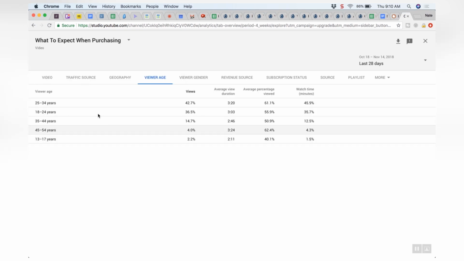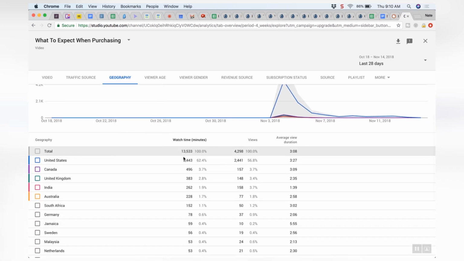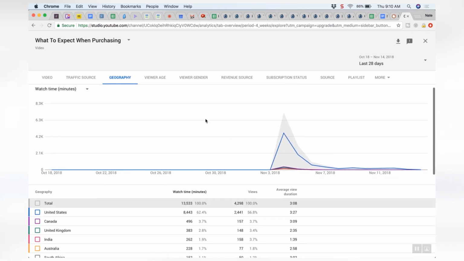So if I click on that, now it shows me the age range is actually higher for the 25 to 34 than the 18 to 24. And we can look at specific geography for this specific video. That again, it's the United States followed by Canada. Canada and, I was comparing total. So you see here, United States has got 8,000 followed by Canada and UK again, followed by India.